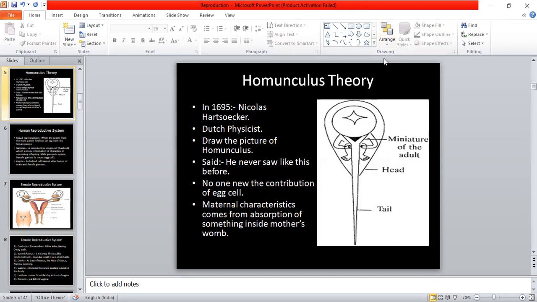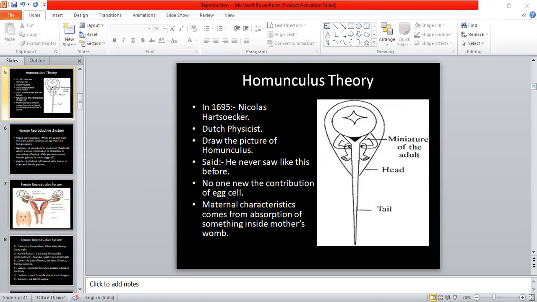Then we talked about Nicholas Hartsoeker, in which we talked about a miniature of the adult residing in the head part of the sperm, and this one is the tail part of the sperm. Maternal characteristics were thought to come from absorption of something inside the mother's womb. That was the assumption at that time, and no one knew about the contribution of the egg cell, because egg cells were not discovered at that time.